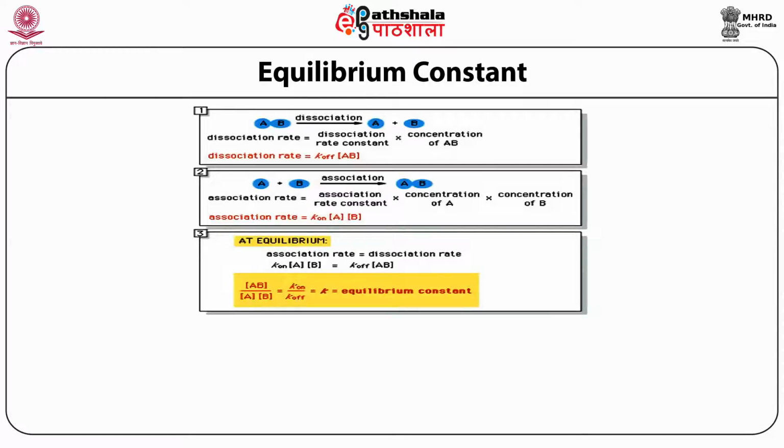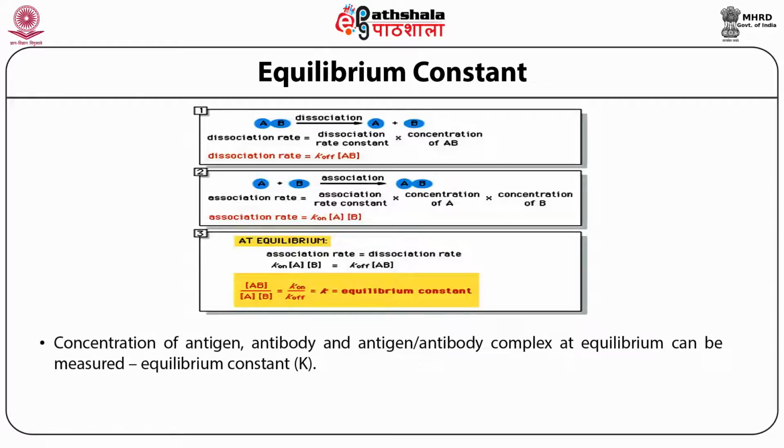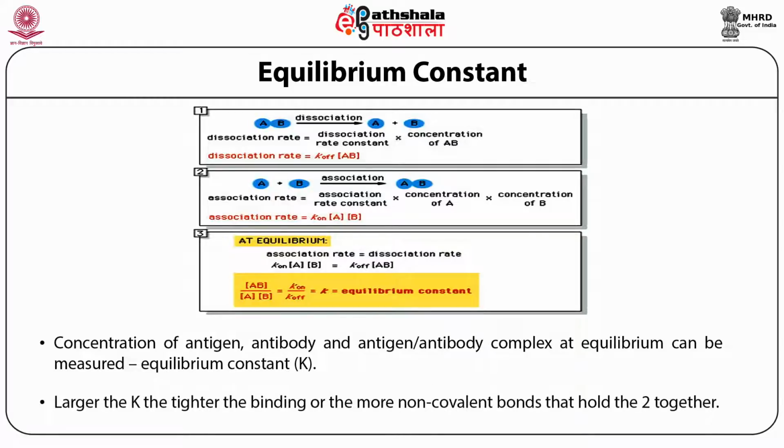Equilibrium constant. The concentrations of antigen, antibody, and the antigen-antibody complex at equilibrium can be measured. The larger the equilibrium constant K, the tighter the binding, or the more non-covalent bonds hold them together.